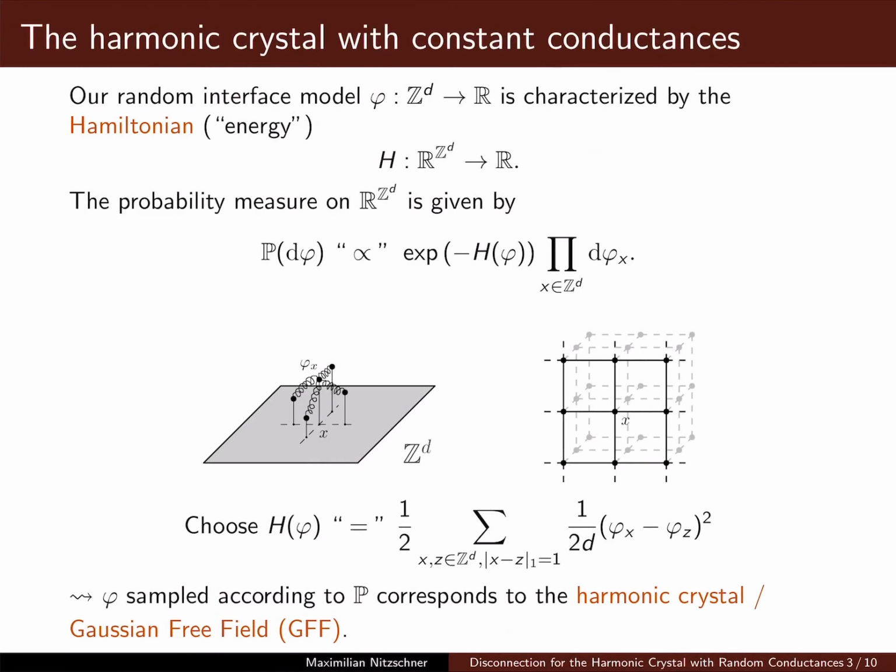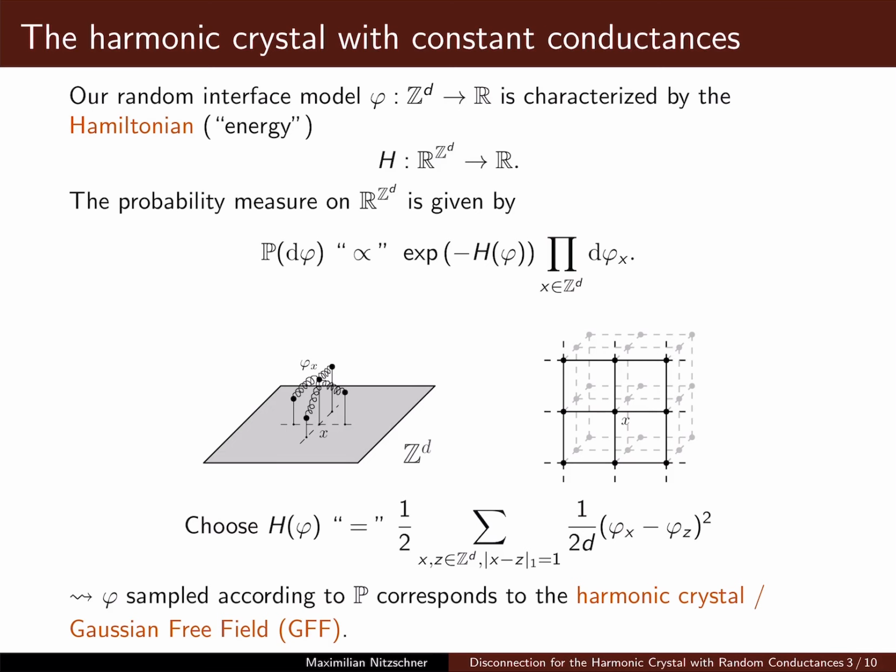Now, to introduce a reasonable probability measure on the space of real functions on Zd, we will consider a real function H on R^{Zd}, which is called the Hamiltonian. This Hamiltonian, in some sense, measures the energy of a configuration or interface phi. The probability measure we will then consider weighs a configuration phi proportionally to the exponential of minus H of phi.